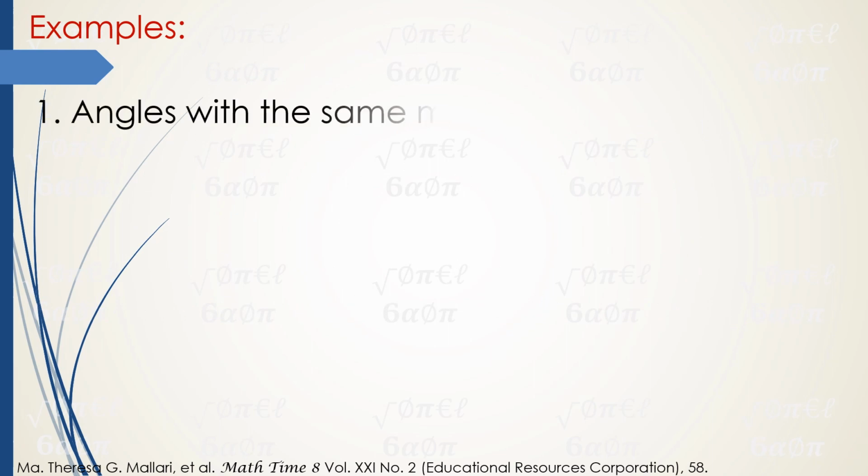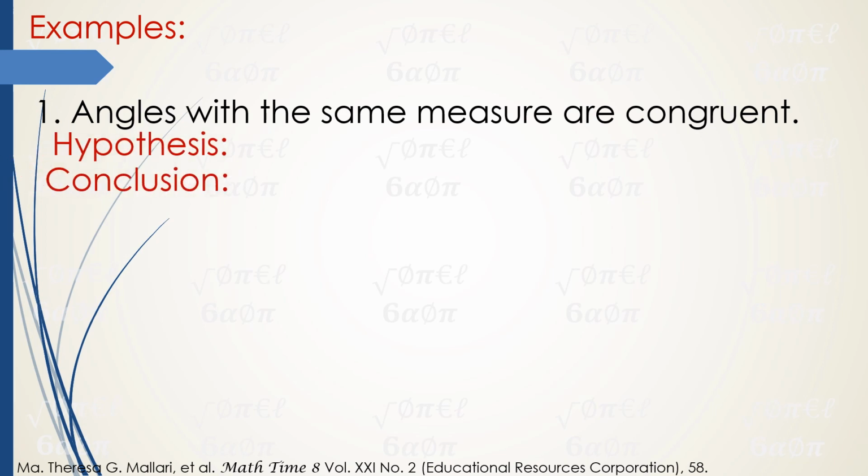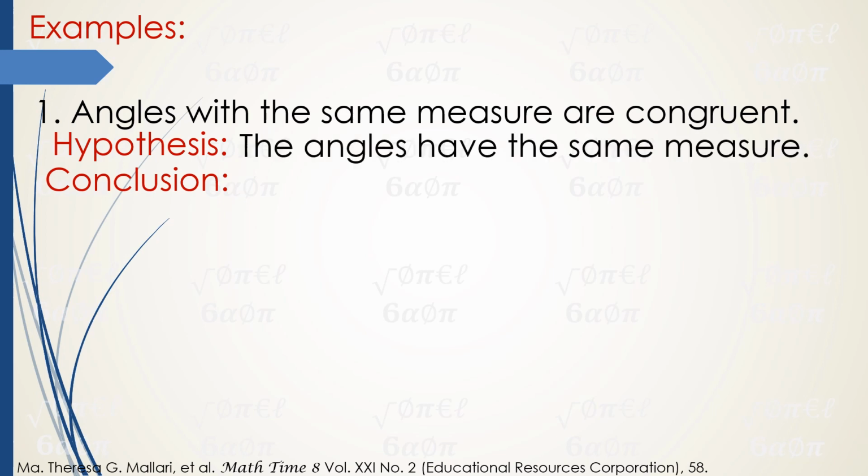Let's now have some examples. Number 1, angles with the same measure are congruent. So, what do you think is our hypothesis? The hypothesis is the angles have the same measure. So, itong part na to, ito po ang ating hypothesis. While this one is our conclusion, congruent.